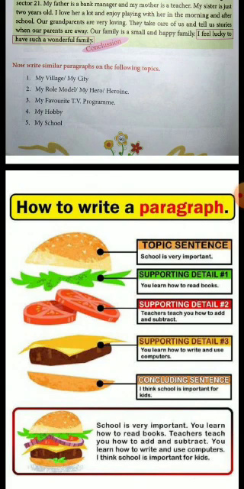So there is a proper sequence of that burger, but if the items of that burger will be arranged in a different way, for example, if I put the vegetables upside and then the bun on the lower side, will it look good? No, right? So in the same way, you have to follow the pattern to write a paragraph.